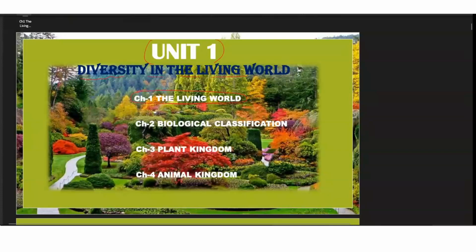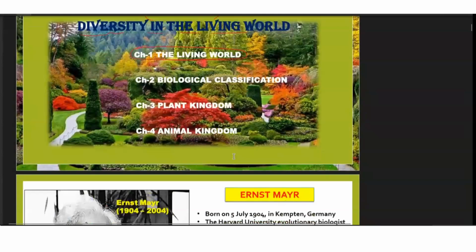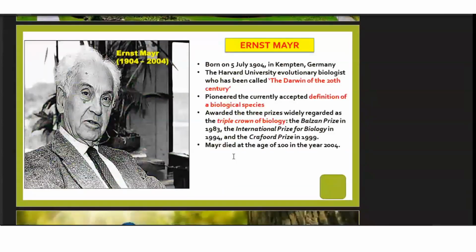Okay, the first thing that we need to know about this chapter is the name of this scientist. If you can see the picture of this scientist, the name of this scientist is Ernst Mayr. Okay, he was born in 1904 and he lived up to 2004, which is like too long to live, isn't it? So this person, Mr. Ernst Mayr, has contributed to biology a lot. That is why he is also known as the Darwin of 20th century.